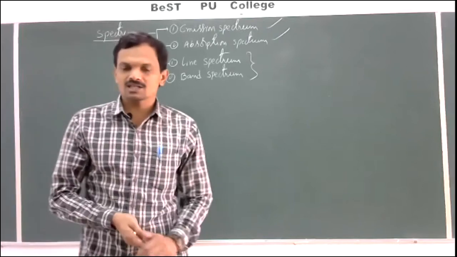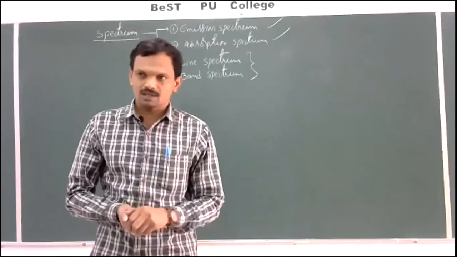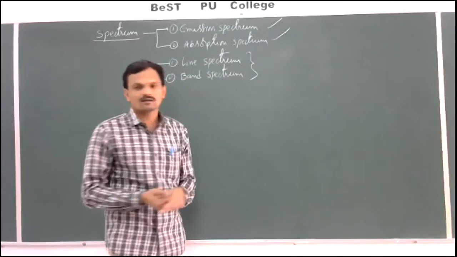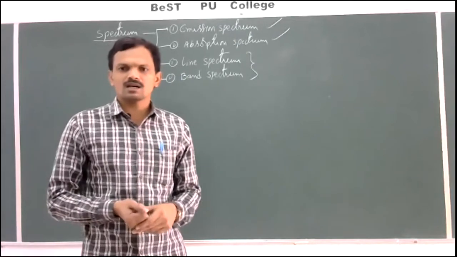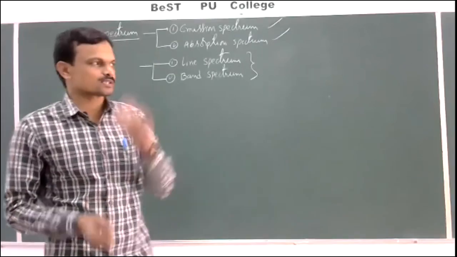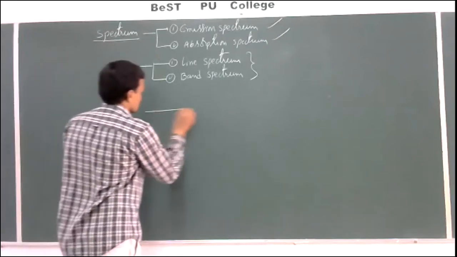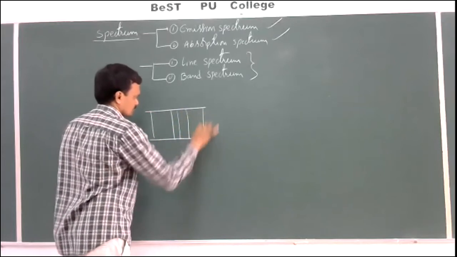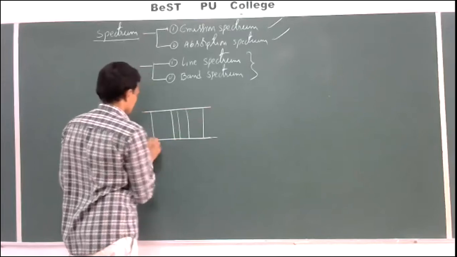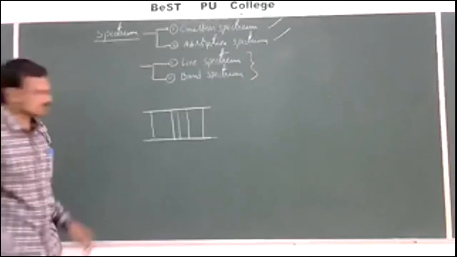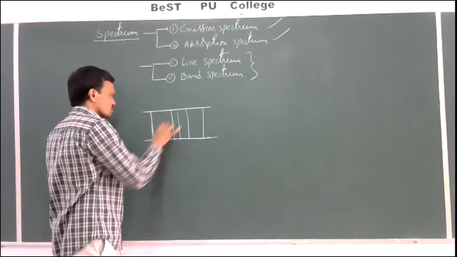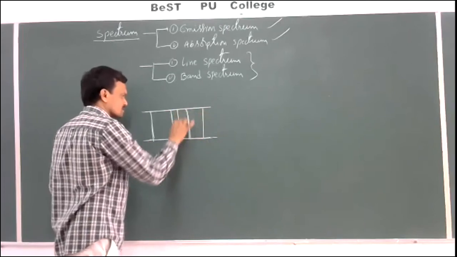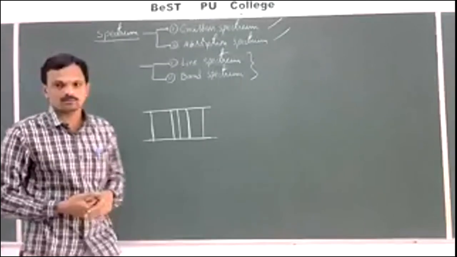Depending on the nature of the particles present in the matter, we may get two different types of spectrums: line spectrum and band spectrum. What is a line spectrum and what is a band spectrum? Let us see the difference. This is a line spectrum, where we got some sharp distinct lines. The spectrum which consists of sharp distinct lines is called a line spectrum.